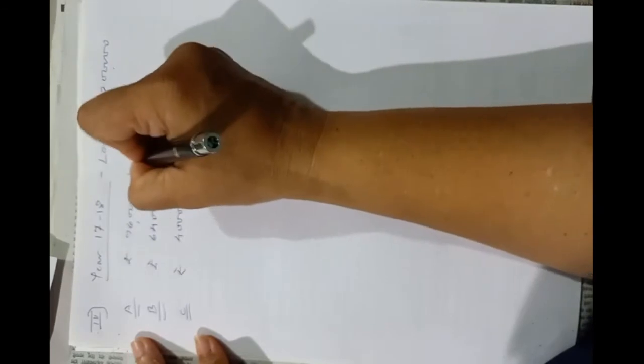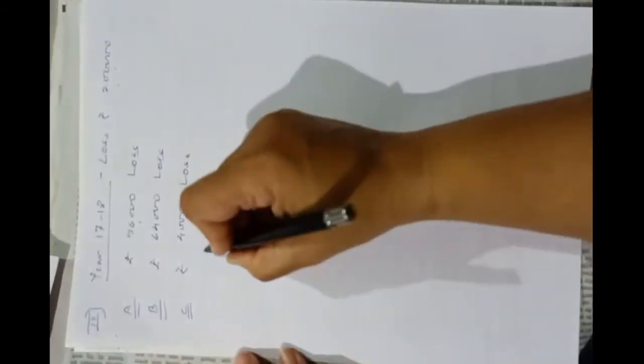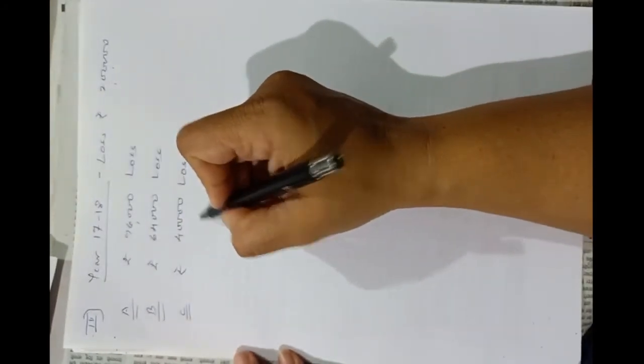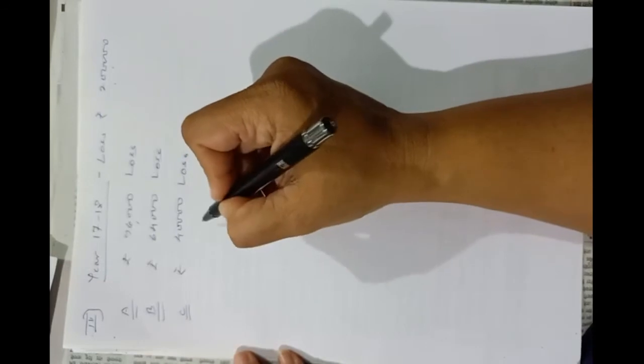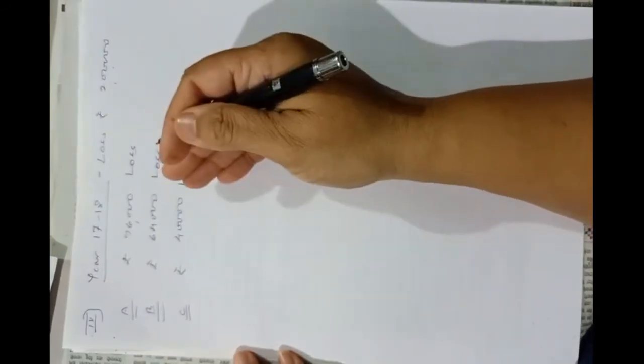Now this is loss, and here C is guaranteed profit of rupees 50,000. So after covering this loss of 40,000, we have to give him profit of rupees 50,000.